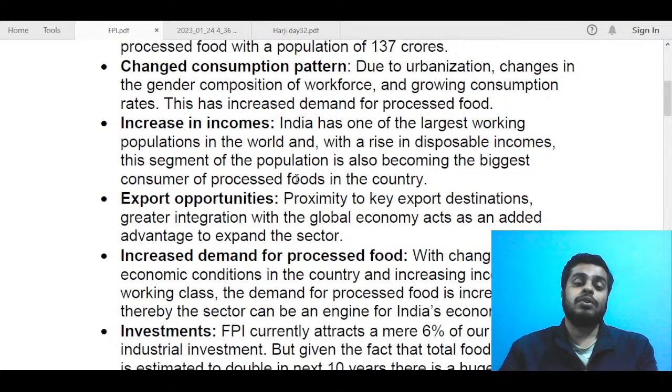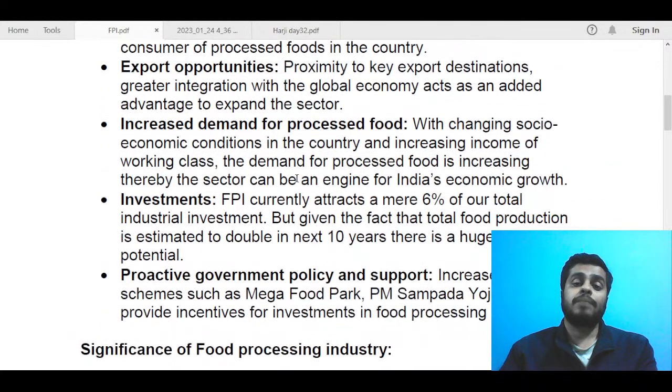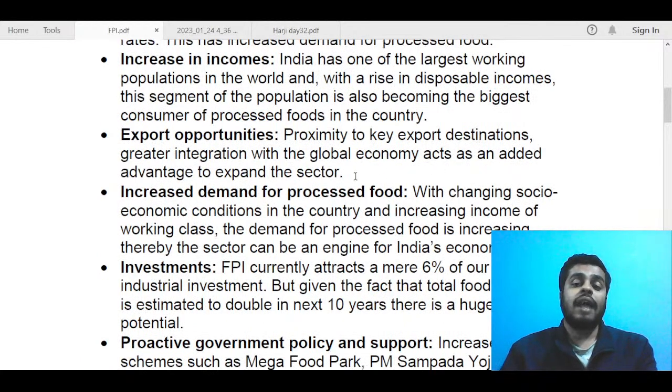Next is about export opportunities. Export opportunities we discussed, like proximity to key export destinations, greater integration with the global economy acts as an added advantage to expand the sector. Again, after 91 reforms, globalization has been in full strength. So there are a lot of opportunities to export. India has been one of the biggest exporters of food products, and we have a positive trade balance with even countries like USA. So we do have a great amount of export opportunities. So you can write this point.